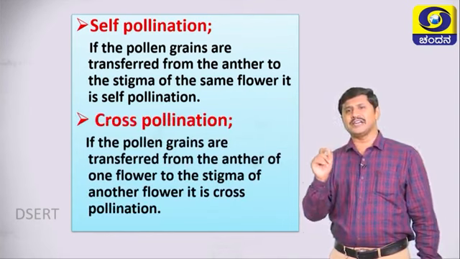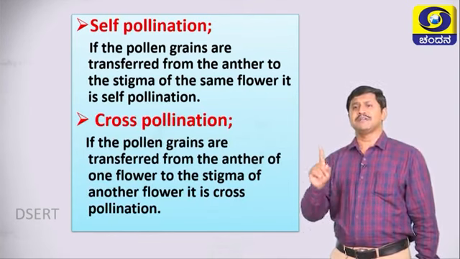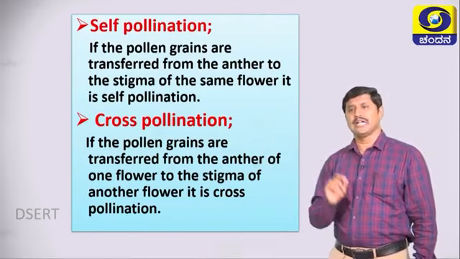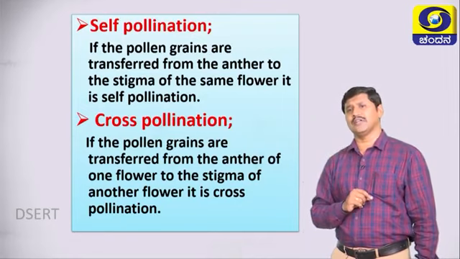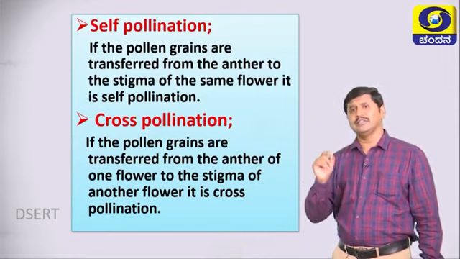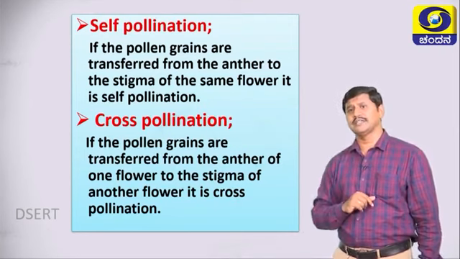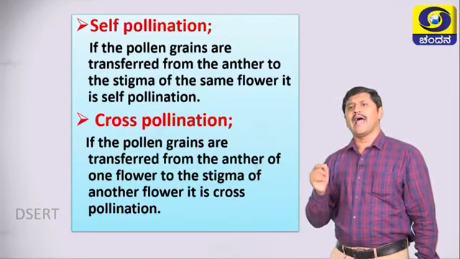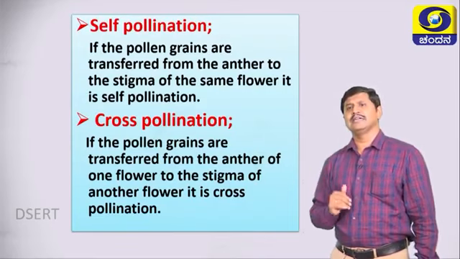If the pollen grains are transferred from the anther of one flower to the stigma of another flower, it is called cross pollination. Let me repeat, students, remember, it is one of the important questions asked in examinations. What is the difference between self pollination and cross pollination? Then what is cross pollination? Yes, if the pollen grains are transferred from the anther of one flower to the stigma of another flower, it is called cross pollination.